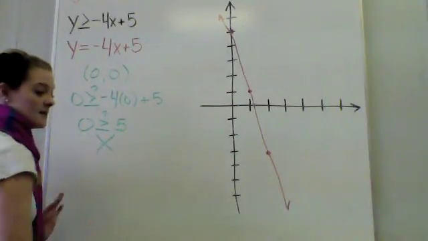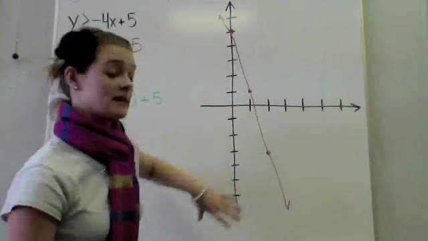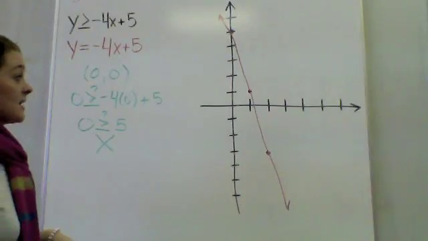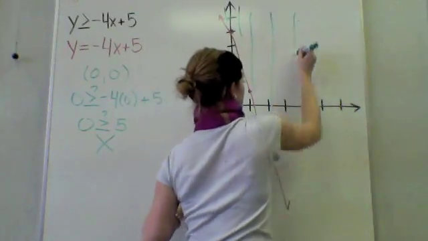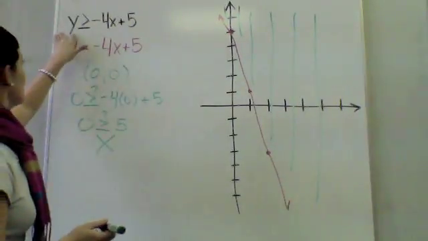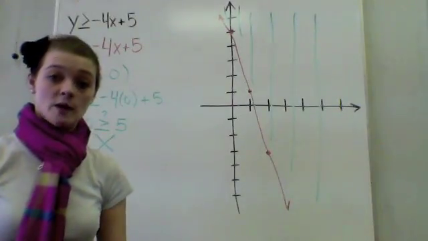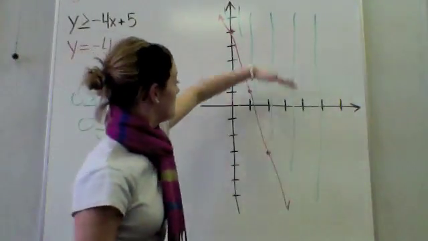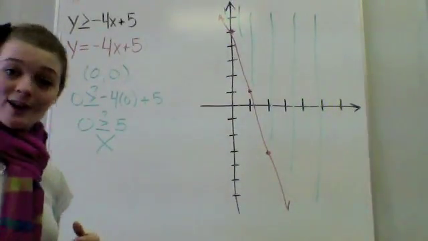Once again, this is not true. So this part of my graph is not going to be shaded in. Therefore, I'm left with the other side that I'm going to shade in. So another way I could have looked at this is y is bigger than or equal to. The alligator mouth wants to eat the y. When it's greater than, I shade up. I shade above the line. All right, that is graphing inequalities.